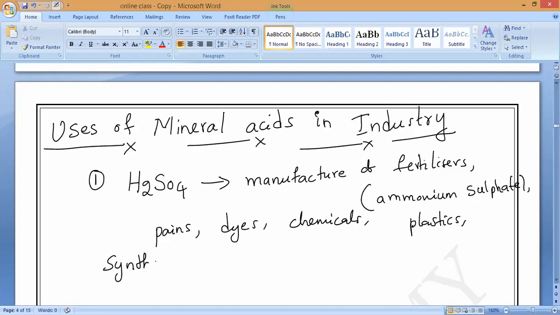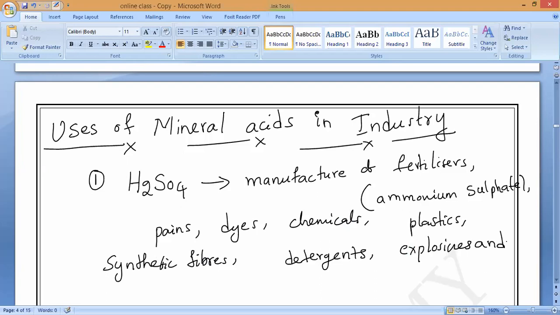Do you know synthetic fibers like nylon? Do you remember? Yes or no? So many synthetic fibers we have. Detergents. Do you know detergents, for washing? Yes. Explosives, bombs, and the main thing.